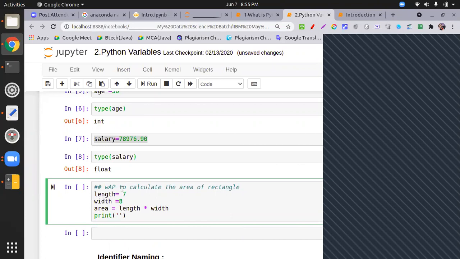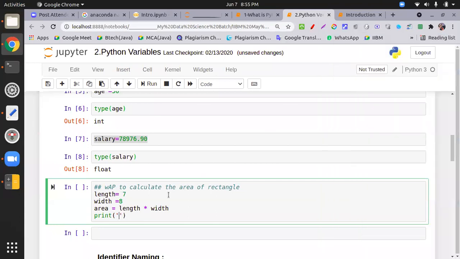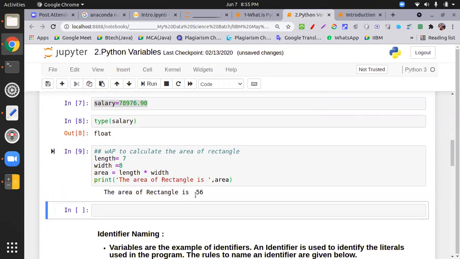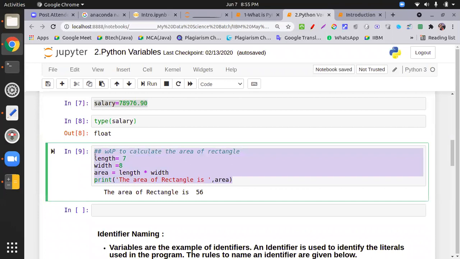Now we have two things. We have to put a fixed message, and then we have to put the outcome, that is the area. So what I use for that is print, the area of rectangle is, then put a comma, then the variable name. Check this one: 8 times 7, 56. So this is the easiest way where we do the program, assigning values and printing over here.